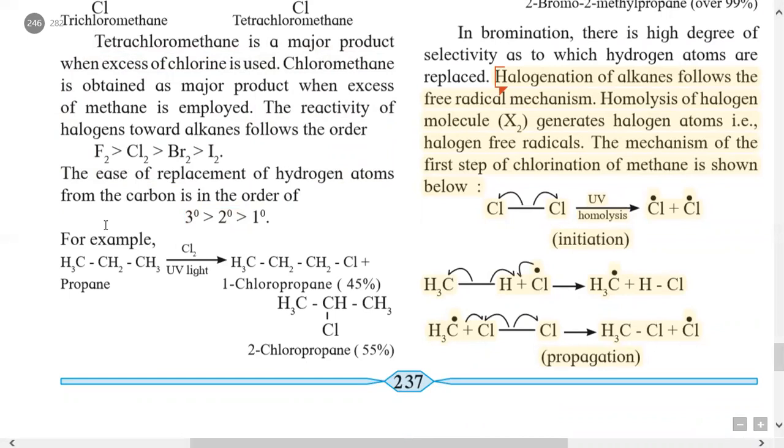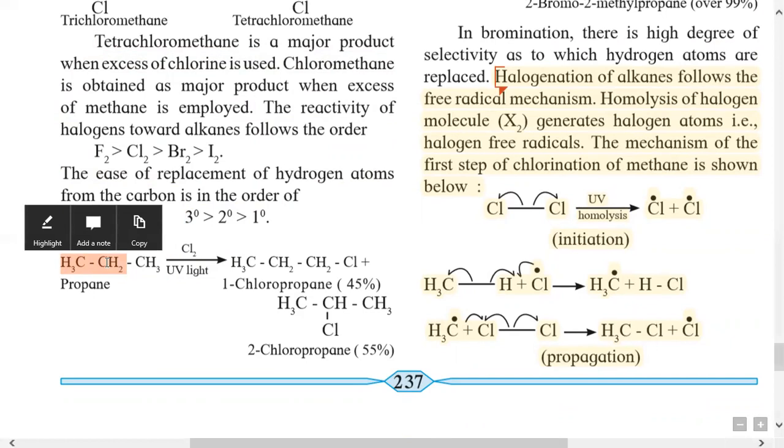Here, if we consider the example of propane, this propane is an alkane containing 3 carbons. When treated with chlorine in the presence of UV light, here two possibilities are there. There are two types of carbon atom in propane. The CH3 groups are the primary carbon atoms, and the CH2 group is the secondary carbon atom.